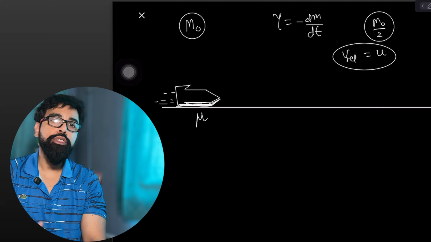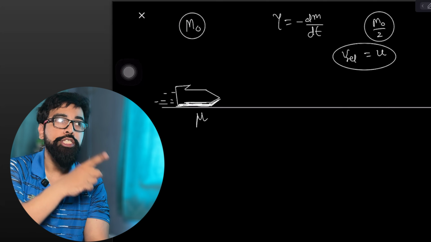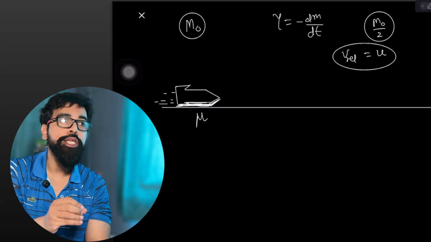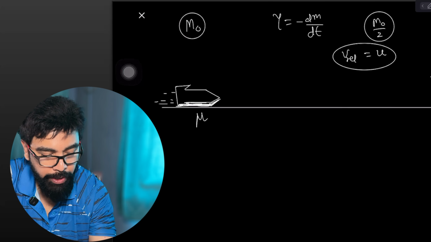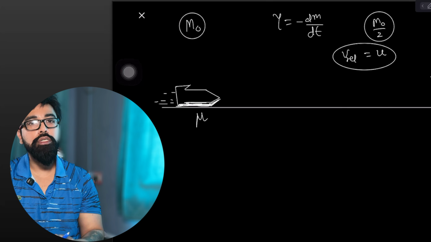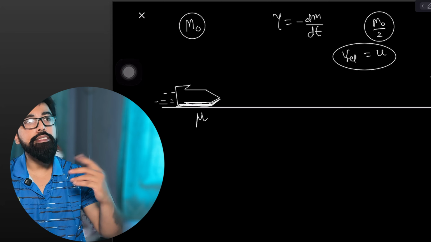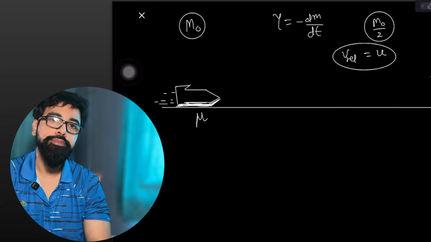First, we have to find the minimum value of u, small u, with which the fuel must burn such that the rocket starts moving on this rough horizontal table. And the second part is that you have to find the maximum velocity the rocket can attain.